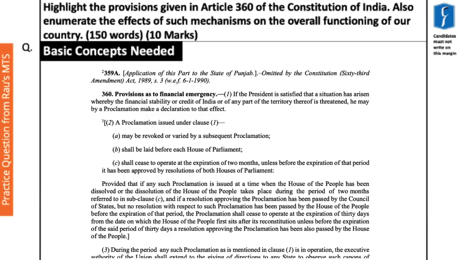Nonetheless, all such proclamations shall be laid before each House of Parliament and shall cease to operate at the expiration of two months unless before the expiration of that period it has been approved by resolutions of both Houses of Parliament. So once a proclamation is made, it is in effect only for two months. If within the two-month period it has been approved by the Houses of Parliament, it extends; otherwise it expires.